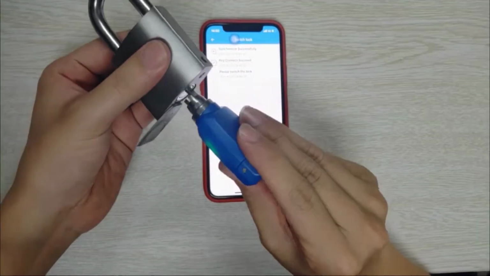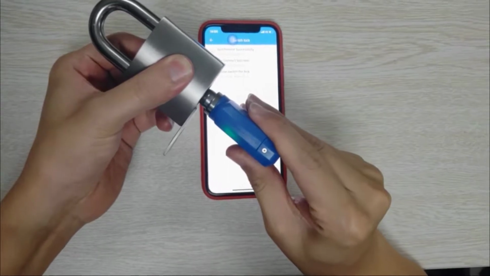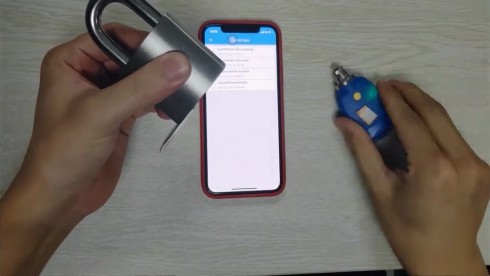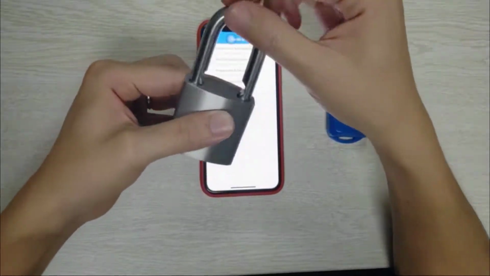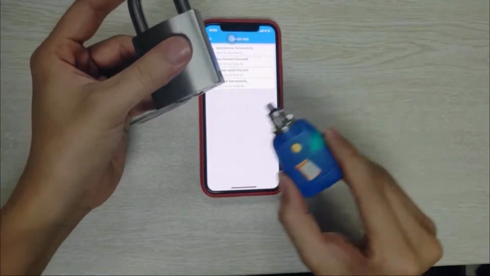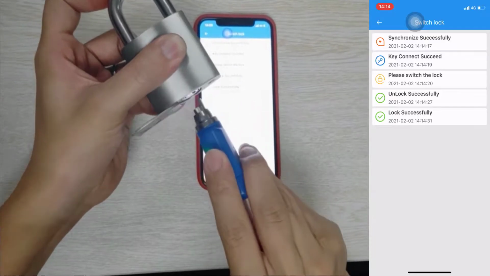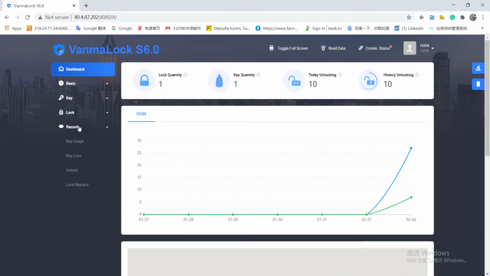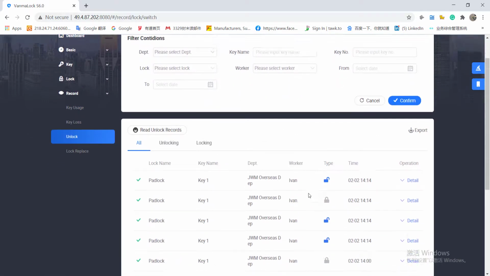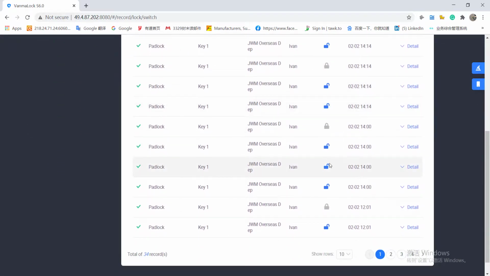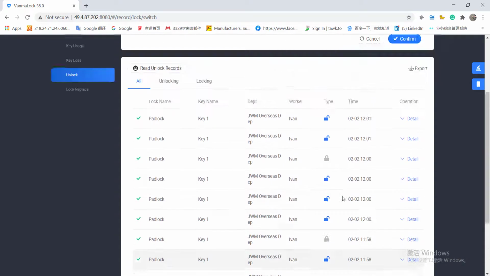Each time when you touch the cylinder, the key will give you a beep notification. And you also could see the operation on the mobile screen. Finally, we could check the operation record at the software platform as well. You could see the operation time, the responsible person, the lock. All is easy and clear.